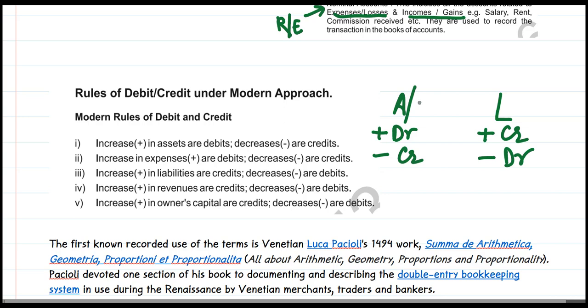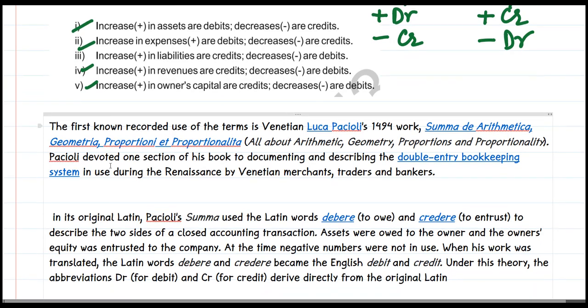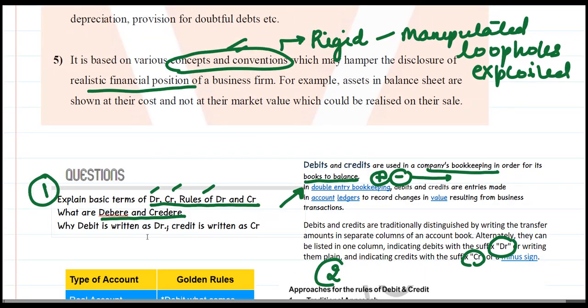This holds true for any of the expenses that we are talking about and any of the revenues that we talk about. So this is elaborated here. Now we have to answer the question of why debit was called Debre and why credit was called Credre, and hence they have been shortened into DR and CR.